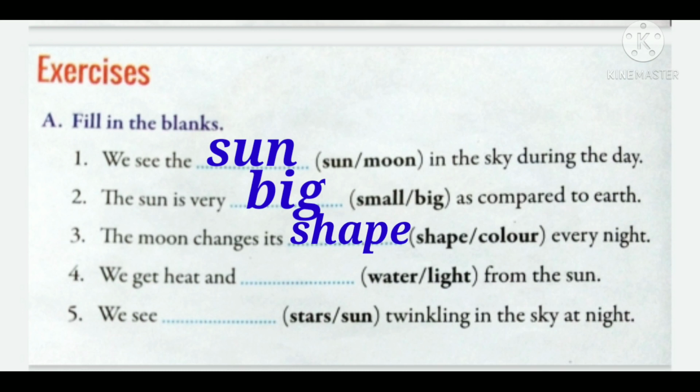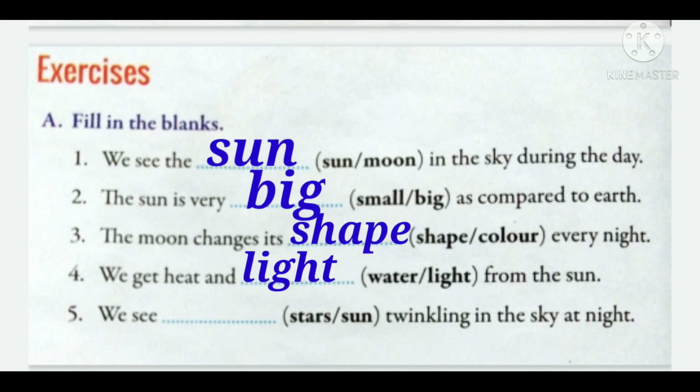Now number 4, we get heat and dash from the sun. What do we get? Water? No. Rainfall in the form of water we get from clouds. So we get heat and light from the sun. During daytime, you need not put on the lights, this tube light and all. Why? Because we get natural light from the sun.